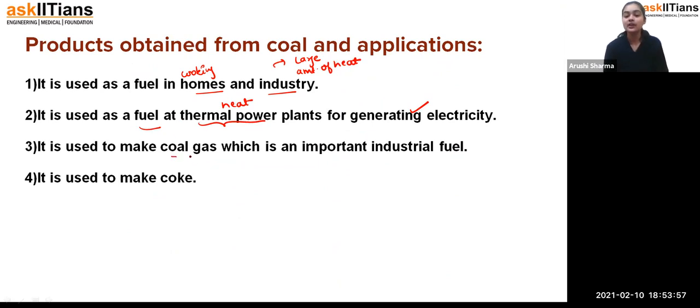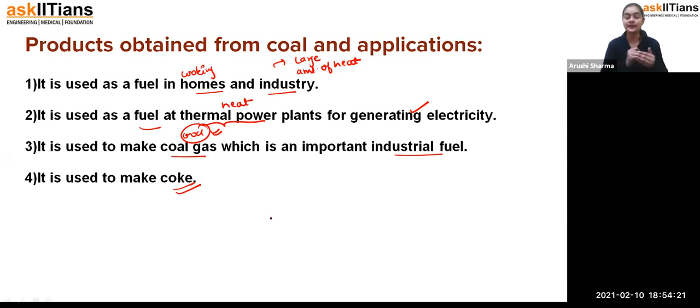It is used to make coal gas, which is an important industrial fuel. By burning coal, we get coal gas, and that gas is used in industries for different purposes. Okay. Now it is used to make coke. Exactly, students. If we break down the coal, we get small stone-like pieces, which we call coke.